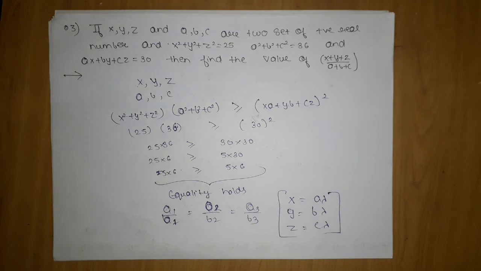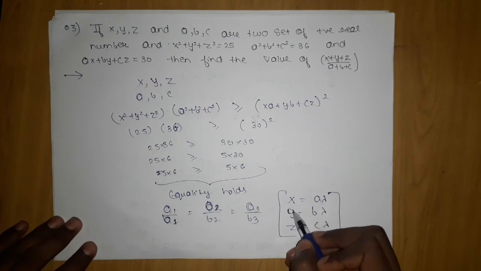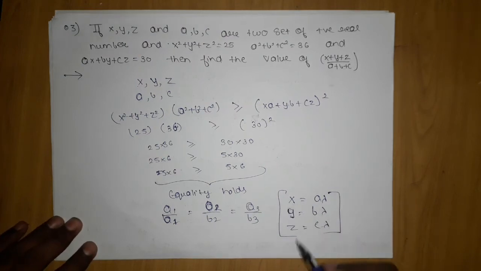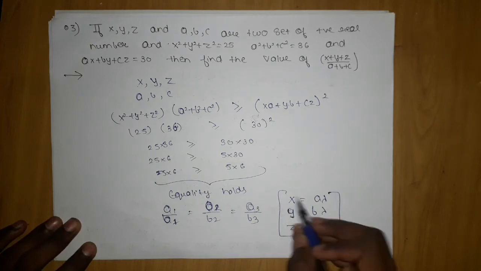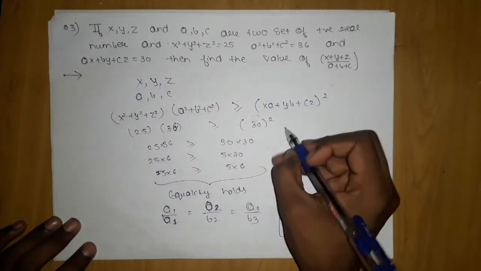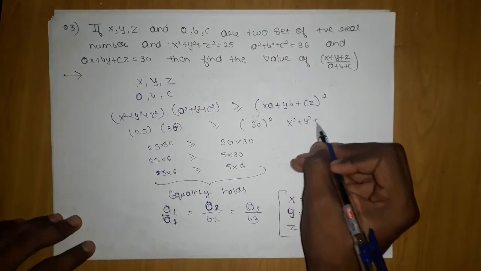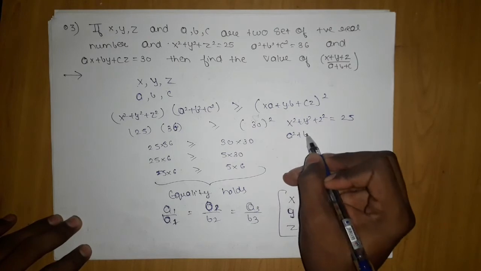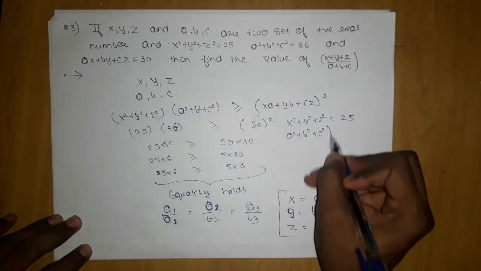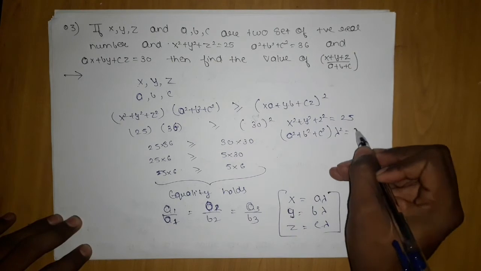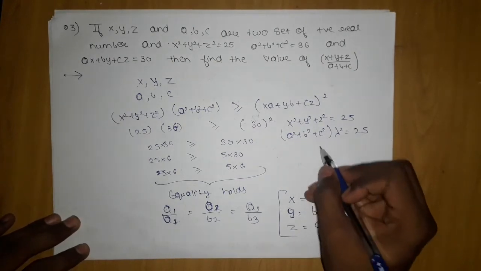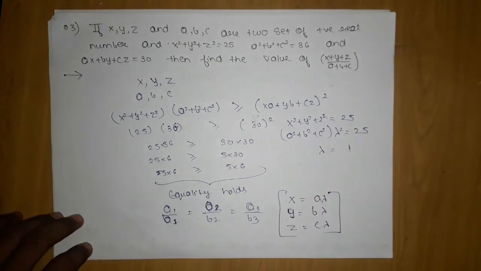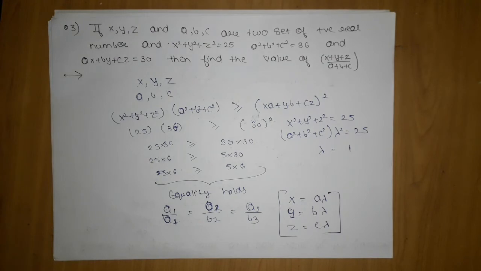So we can take x equal to a lambda, y equal to b lambda, z equal to c lambda. Now I will put the x, y, z values in x square plus y square plus z square equal to 25, which will give me a square plus b square plus c square, and we will take lambda outside, which will give me this, and this will be 25, giving me lambda equal to 1. So we got our lambda value.